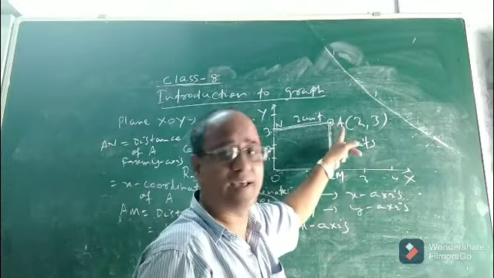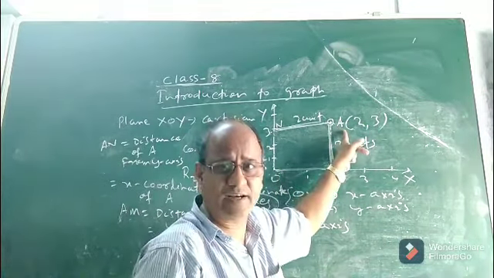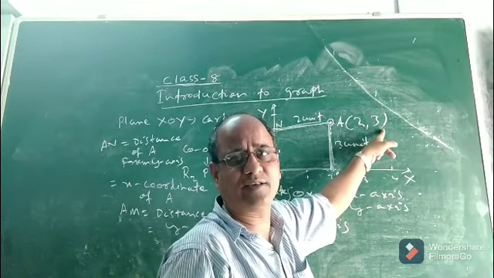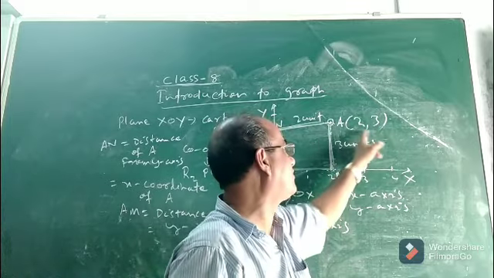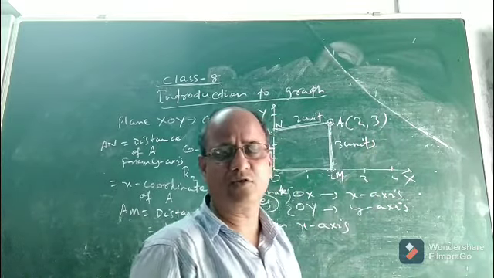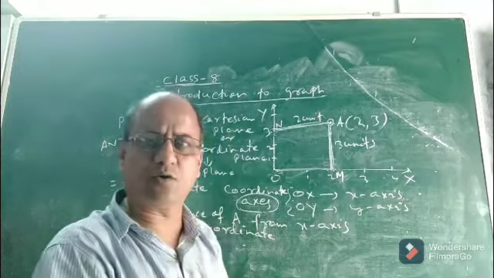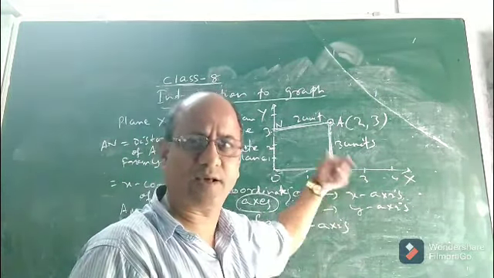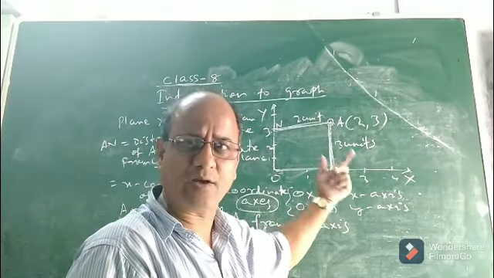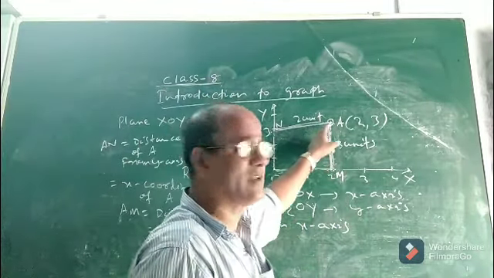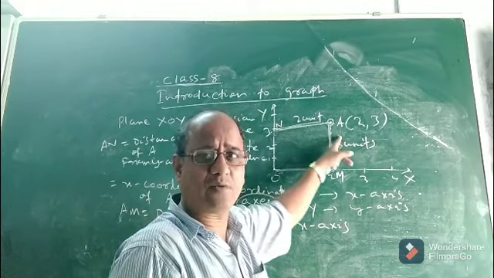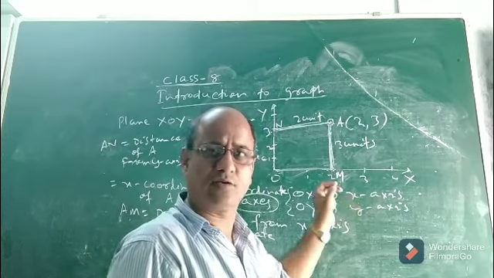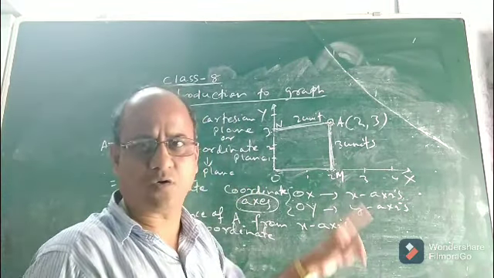What does it mean? That means A is a point. We will read it as: A is a point whose x-coordinate is 2 and y-coordinate is 3. That means the coordinates of the point A are 2 and 3. So from this what can we conclude? We can conclude that every point has 2 coordinates in the Cartesian plane. One is the x-coordinate, the other is the y-coordinate. The x-coordinate is the distance of the point from the y-axis, and the y-coordinate is the distance of the point from the x-axis. So every point has 2 coordinates in the Cartesian or coordinate plane.